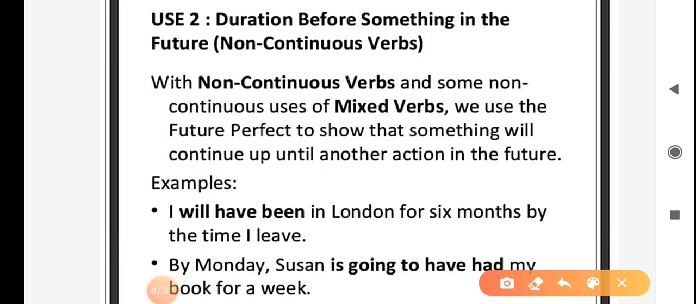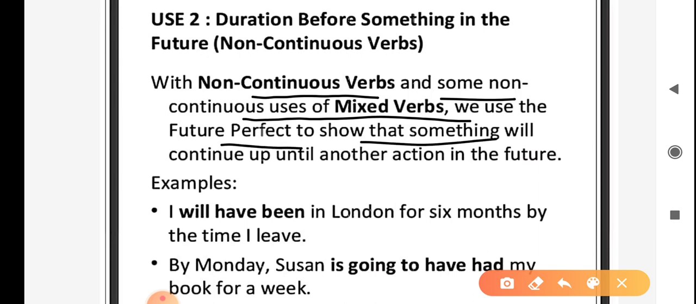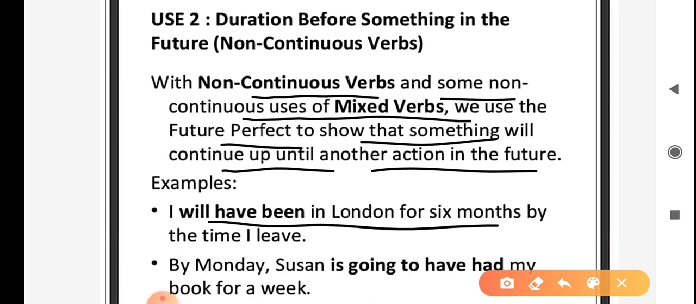With non-continuous verbs and some non-continuous uses of mixed verbs, we use the future perfect to show that something will continue up until another action in the future. For example, I will have been in London for 6 months by the time I leave. By Monday, Suzanne is going to have had my book for a week.